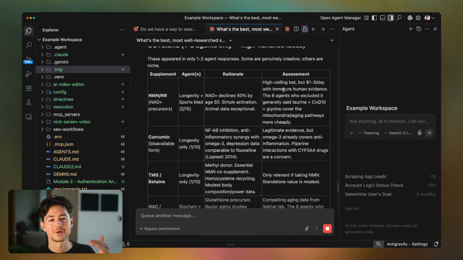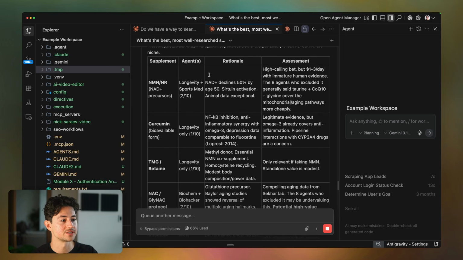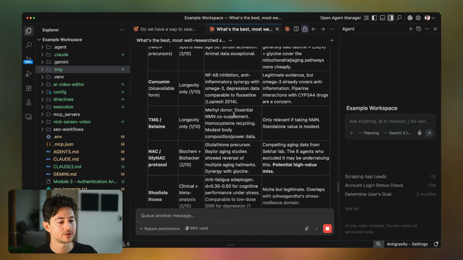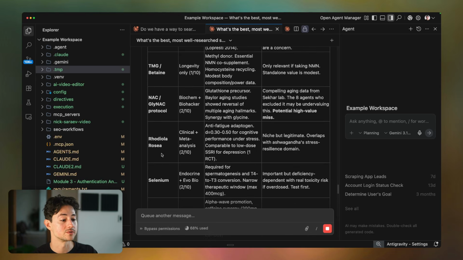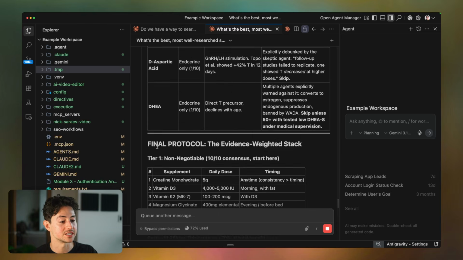Now, these things are basically high risk, high reward sort of takes. Obviously, I'm going to take that into account when I decide to. They're high risk in terms of either their cost, potential deleterious impacts on your health, and so on and so forth. So here it's giving us some rationale. That's just my agent receiving the task outputs, by the way, for every single one, so it's probably going to go on for a while. TMG, betaine, rhodiola rosea. That's interesting. Selenium, L-theanine, caffeine, vitamin C, D-aspartic acid.